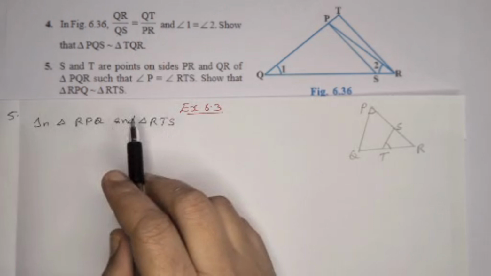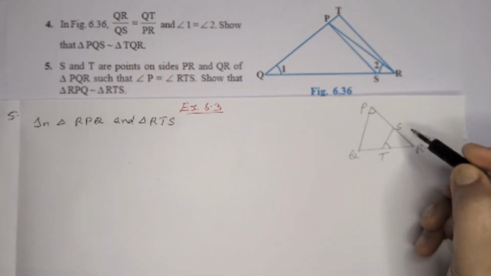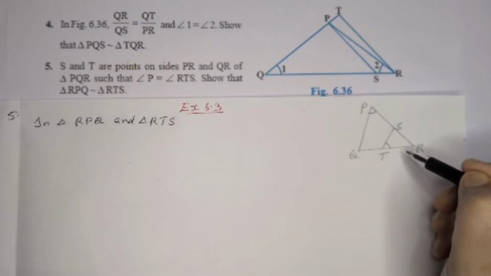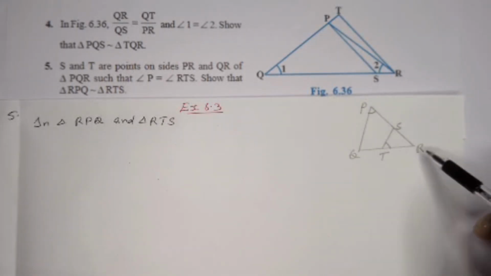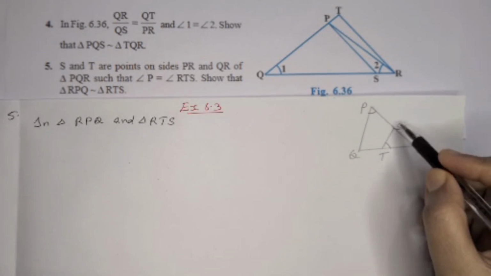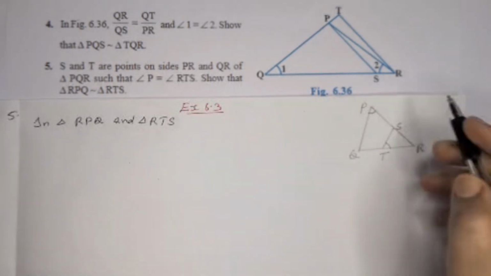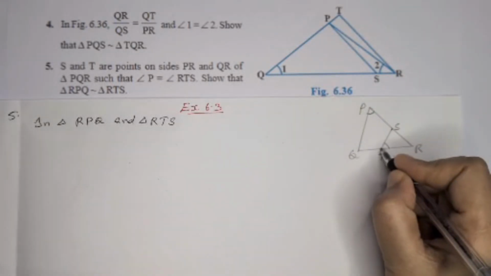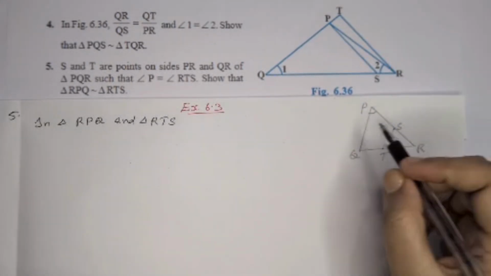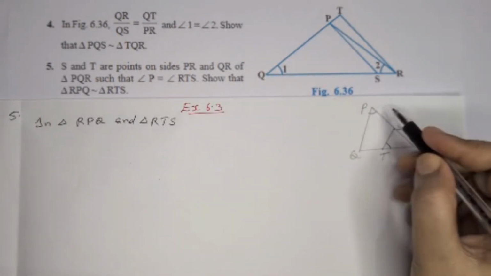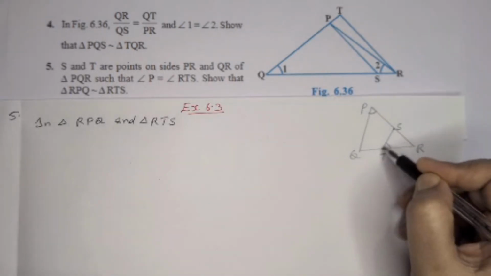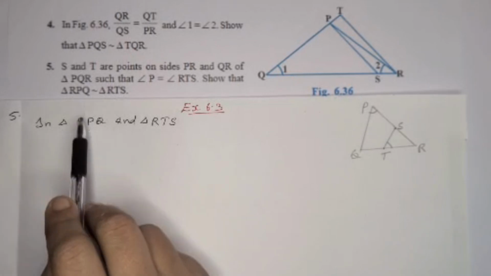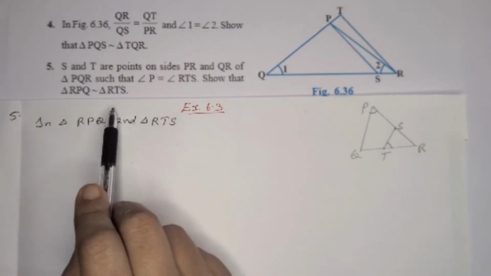Question number 5. S and T are points on sides PR and QR in triangle PQR. So S is the point on the first side PR and T corresponding to that on the second side. And it's given angle P is equal to angle RTS. These two angles are equal. Show that triangle RPQ is similar to triangle RTS.